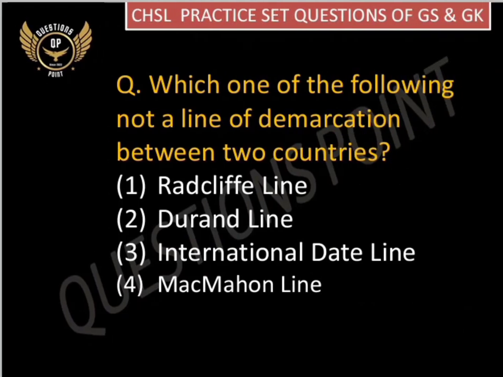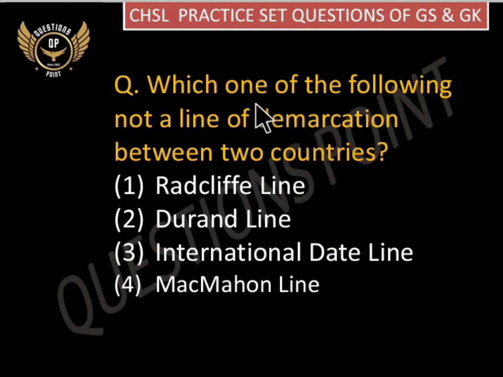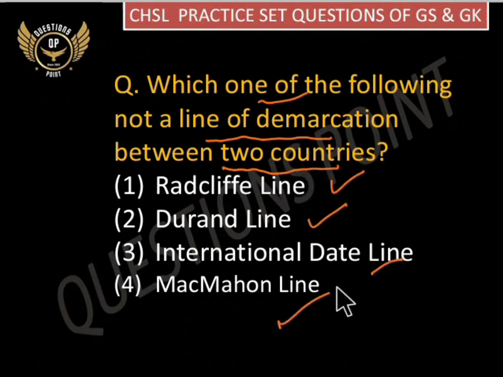Next question, which one of the following is not a line of demarcation between two countries? Redcliffe line, Durand line, International Date line or McMahon line? So here we can easily carve out that the International Date line is not a line of demarcation between two countries, because it is a line decided as a point of change of day between the countries.